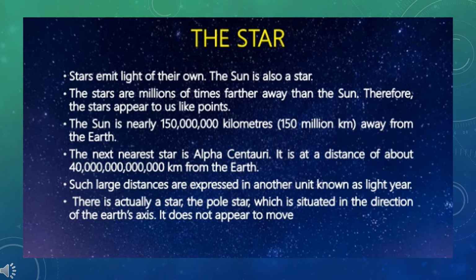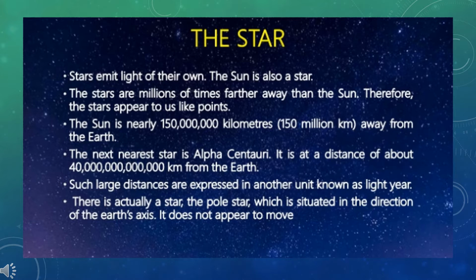The star. After sunset, the night sky is dotted with bright stars. On a clear night, one can see about 3000 stars with the unaided eye. Most of the stars are yellow in color, but some stars are white or red in color. Another property of the stars is that they appear twinkling. The twinkling takes place due to the atmosphere of the earth.